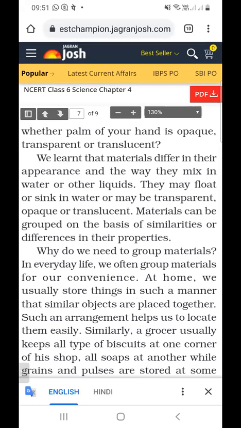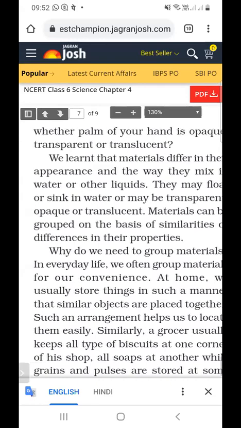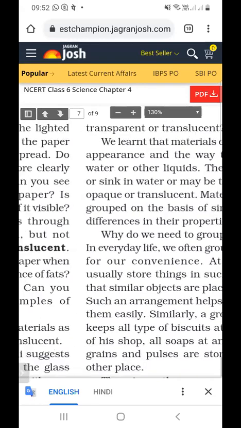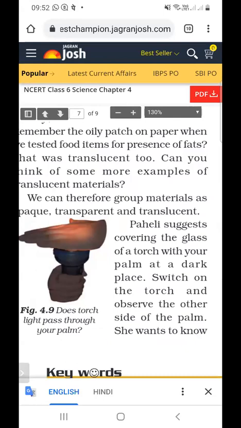We learned that materials differ in their appearance, and that when mixed in water or other liquids, they may float or sink. When we cover the torch with our palm and switch it on, the light cannot pass through our palm. So this is an opaque material. If the light passes, then it is translucent. If light does not completely pass, they are called translucent objects.